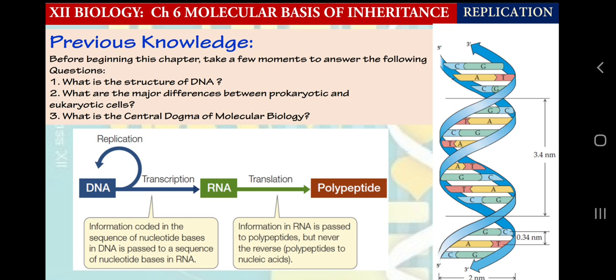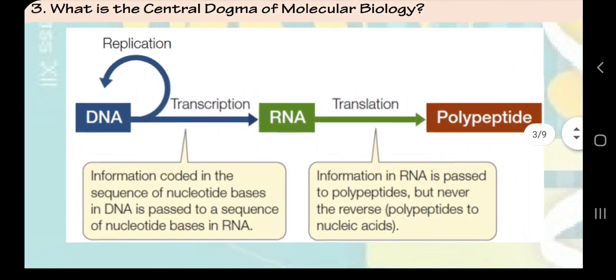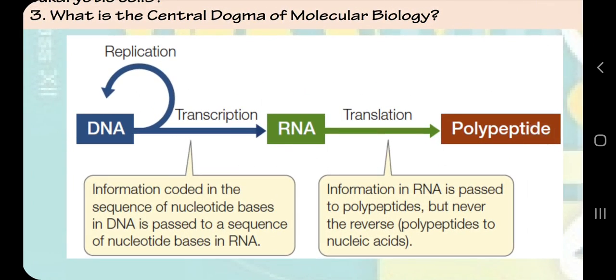And one more thing, the central dogma of molecular biology, which I have discussed several times in my previous videos of chapter number 6, from DNA to RNA to protein or polypeptide. This central dogma of molecular biology was given by F.H.C. Crick, the same Crick who gave the structure of DNA with Watson in 1953, the double helix. So what is the central dogma of molecular biology?